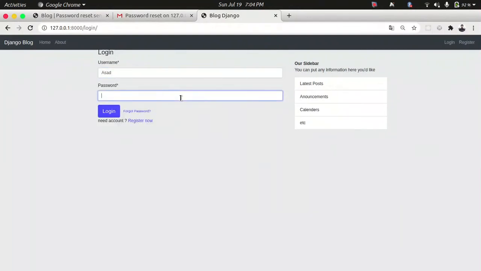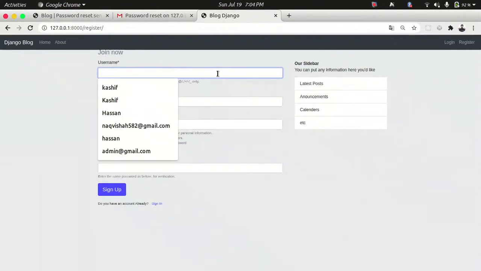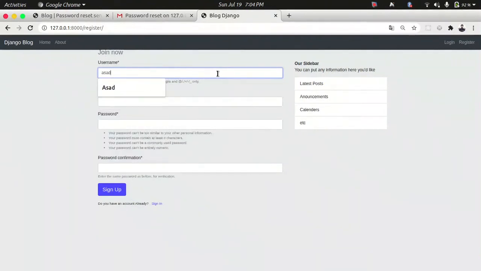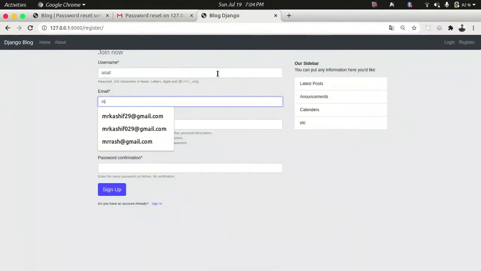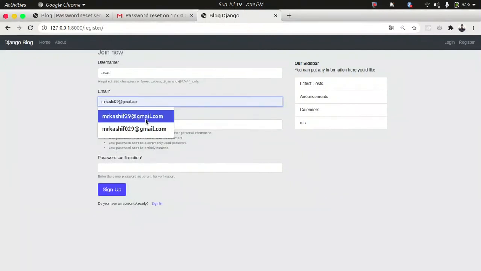If I log in with Asad, type the name Asad, Asad. Okay, I think this Gmail is not valid. I try to type again. For example, type just Asad, then type the email mrkashif 029.